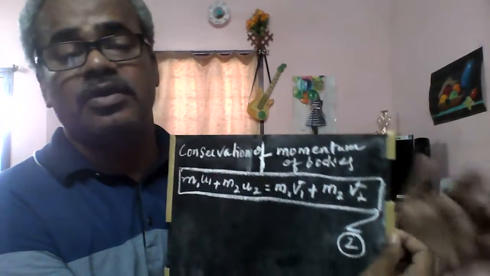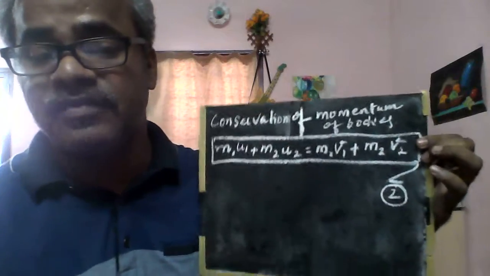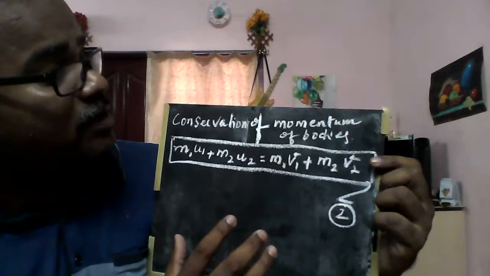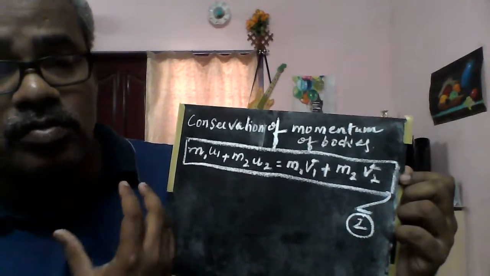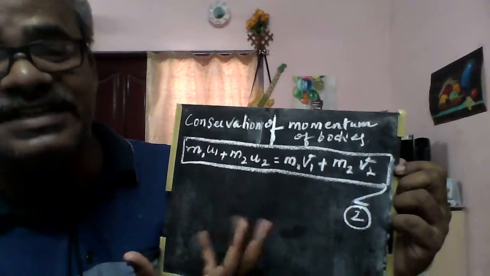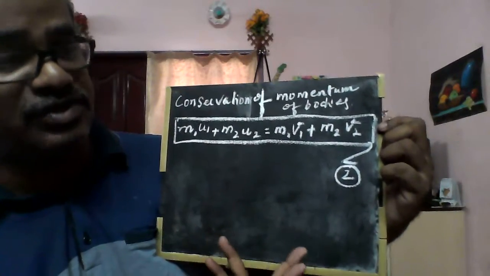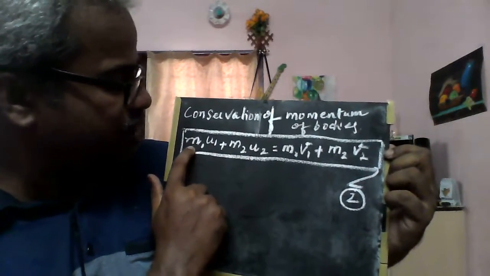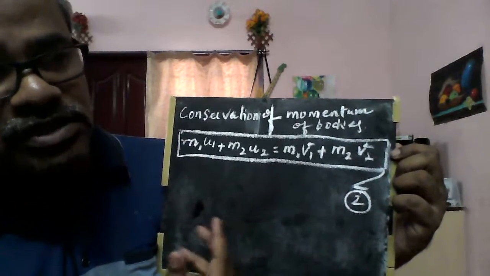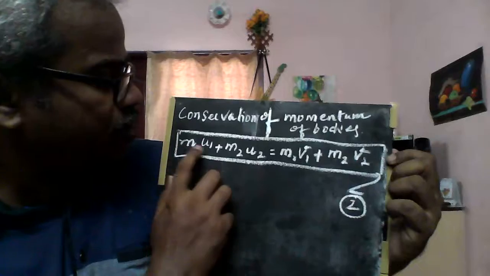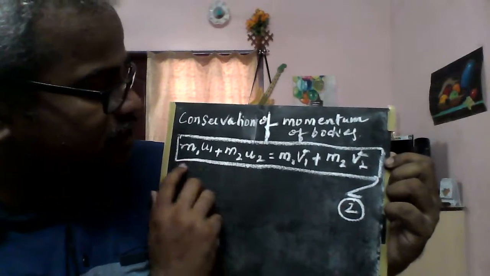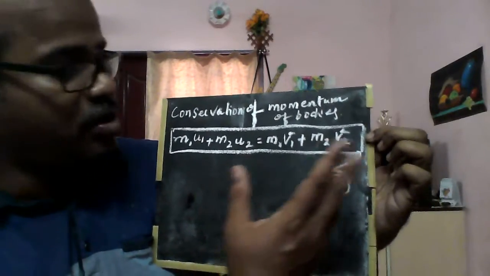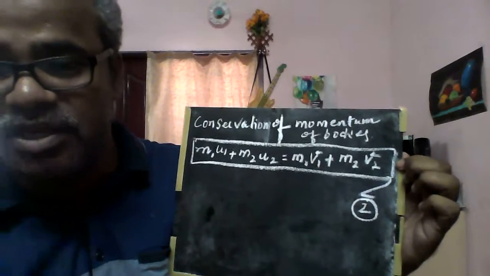To solve these kinds of impact of elastic bodies problems, you should know another equation, that is conservation of momentum. The momentum of the bodies will be conserved before and after collision. Before collision, the momentum is m1 u1 plus m2 u2, since momentum is mass into velocity. After collision, the momentum of the two bodies is m1 v1 plus m2 v2. Both are equal. That is my second equation.